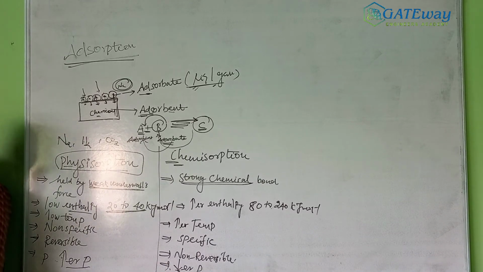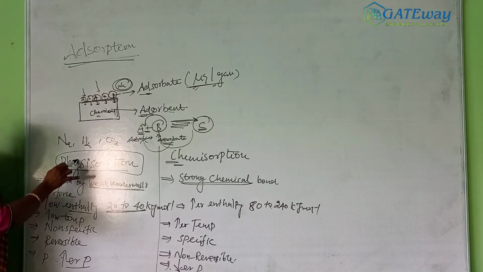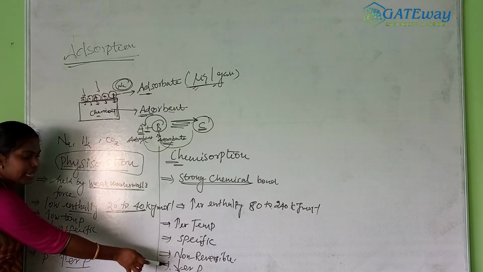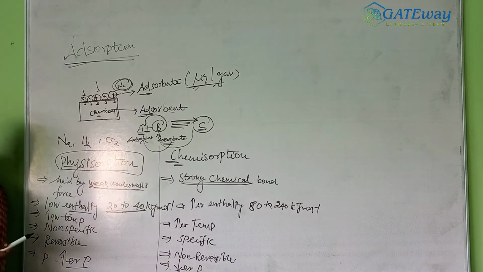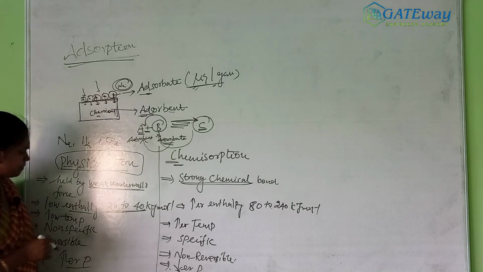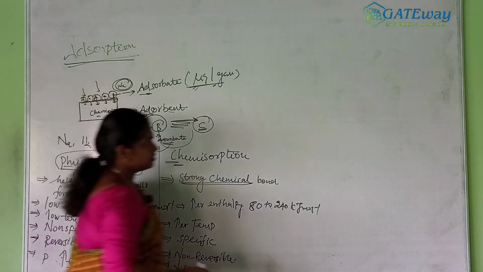Rate in the sense speed. So when I apply higher pressure, the speed of physical adsorption is higher. When I apply lower pressure, the chemical adsorption will be higher. Right? Next, let's see.